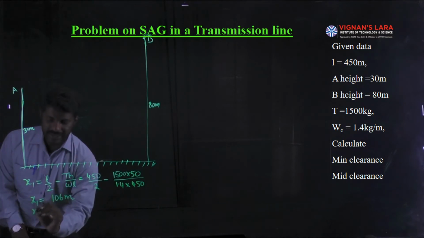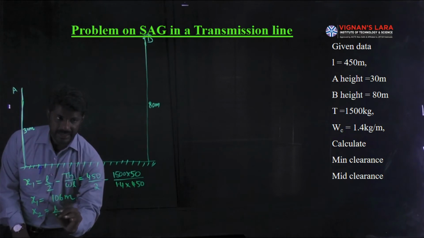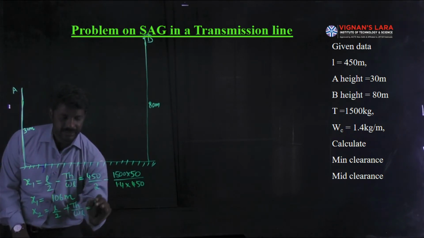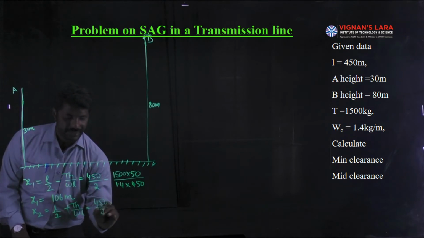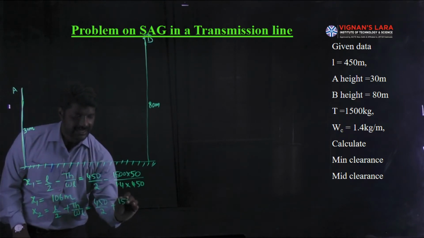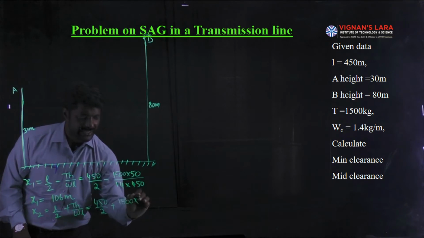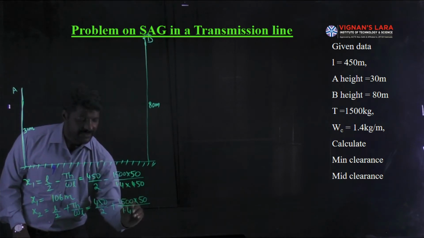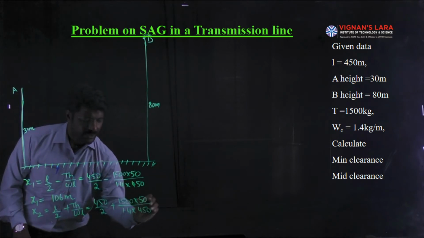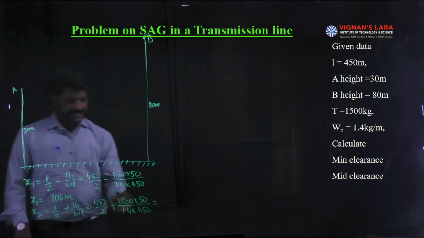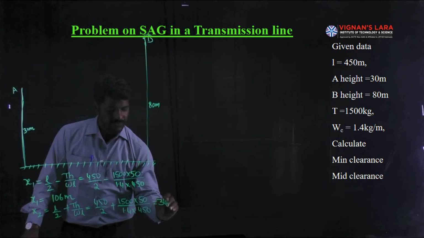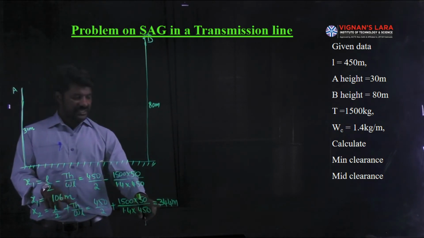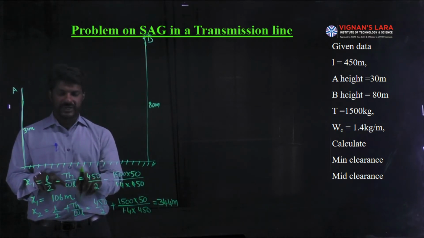And x2 is given by the formula L by 2 plus TH by WL, that is equal to 450 by 2 plus TH. The tensile strength on the conductor is 1500, H is the difference between the support levels, divided by W into L. On calculation, we get this x2 to be 344 meters. You can verify that if you add this 106 and 344, again we should get 450, the span.